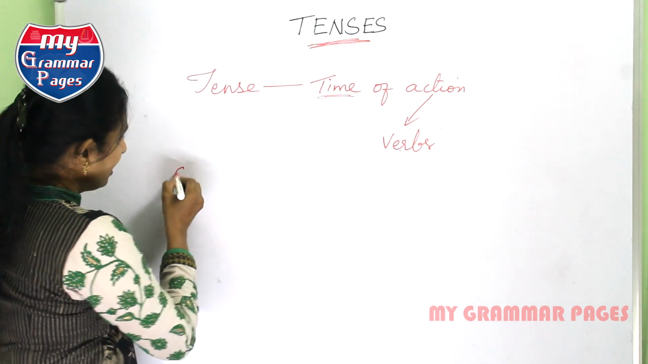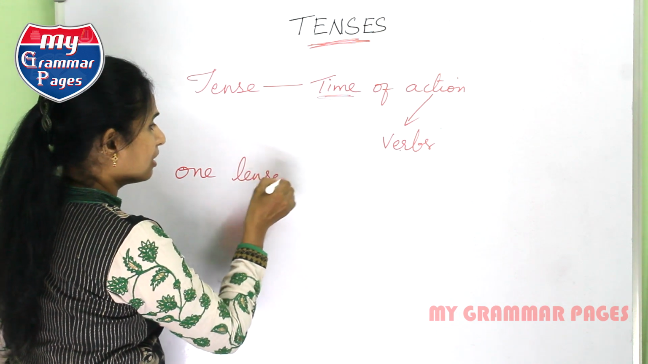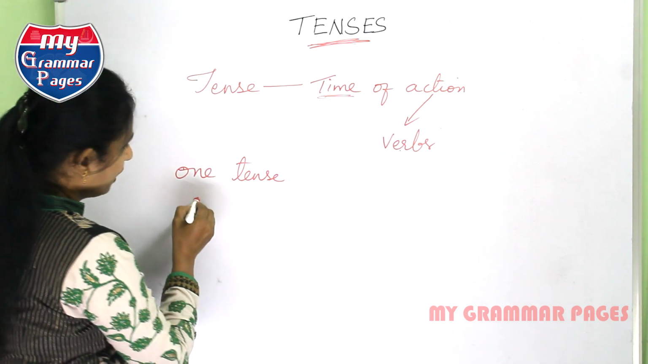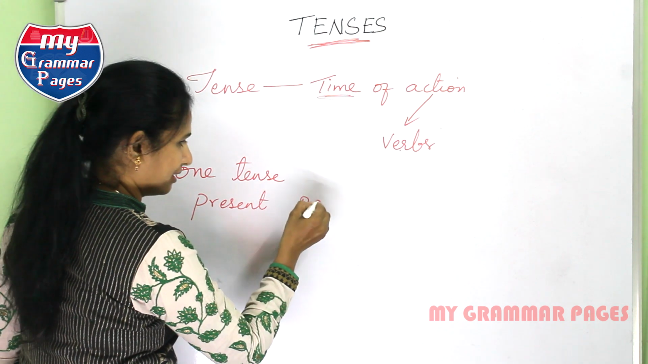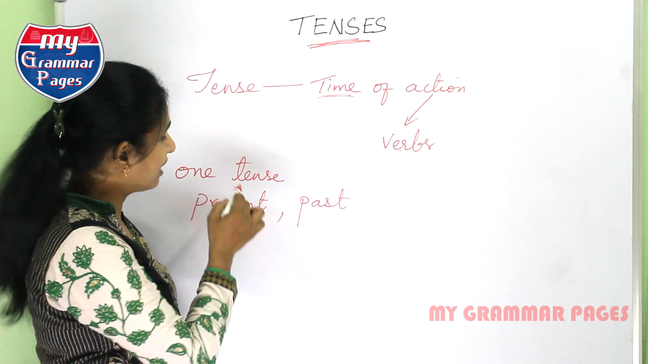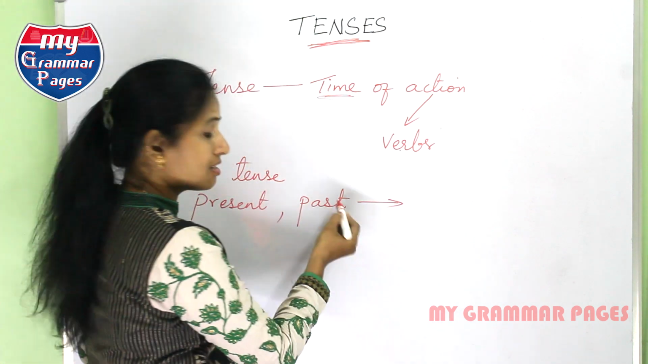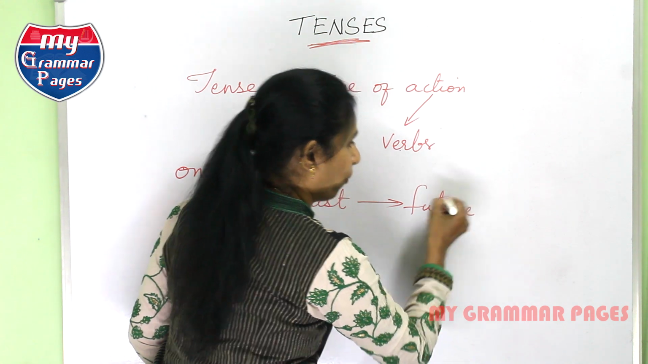Now, one tense does not always talk about one time. For example, if you take the case of present tense as well as past tense, in some cases they don't talk about only one time, that is, present or past. Sometimes these tenses are even used to express future actions also.